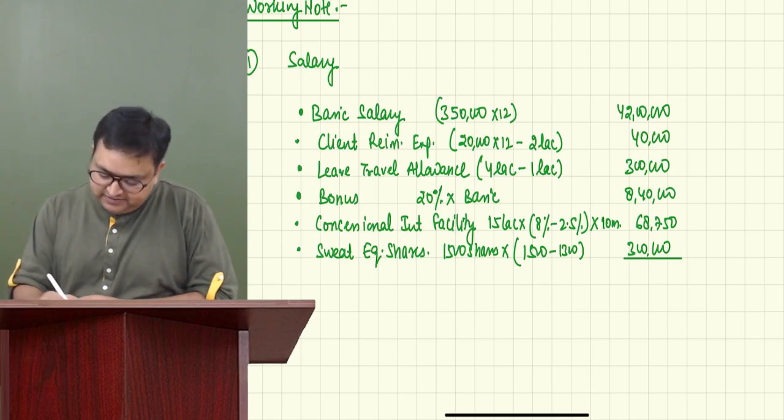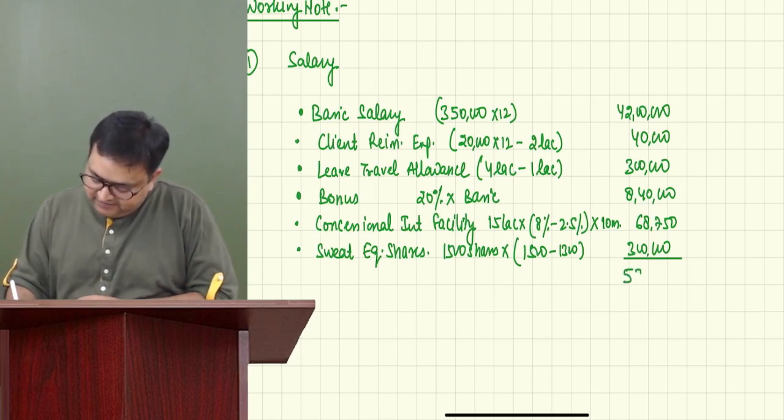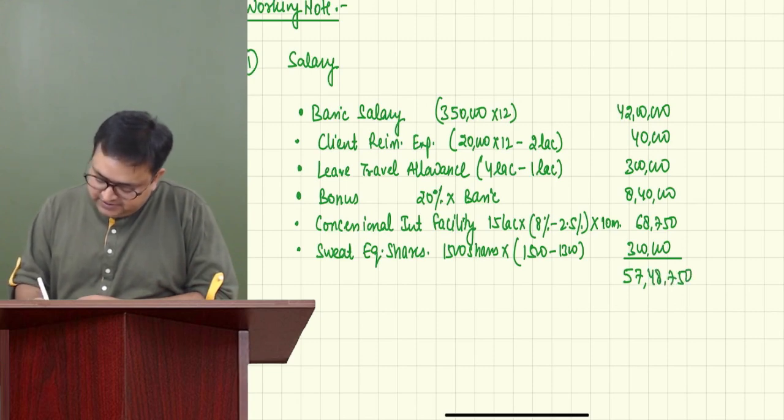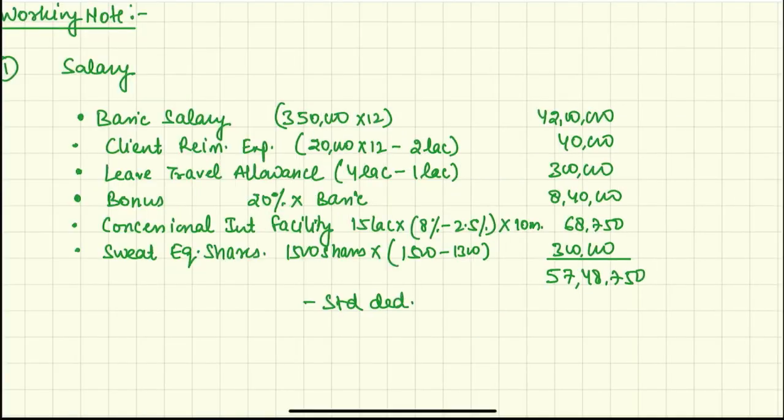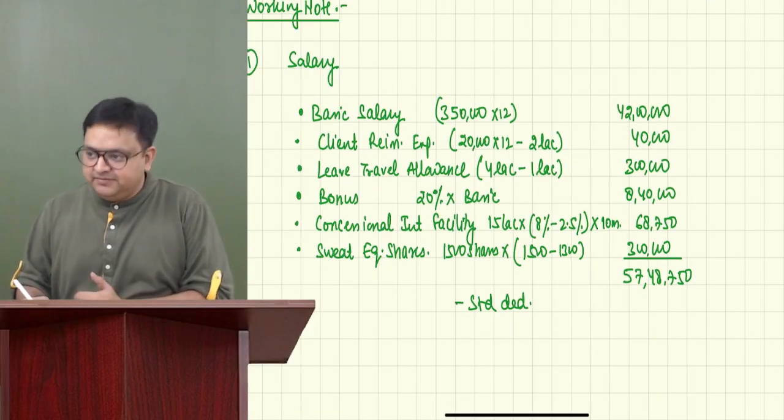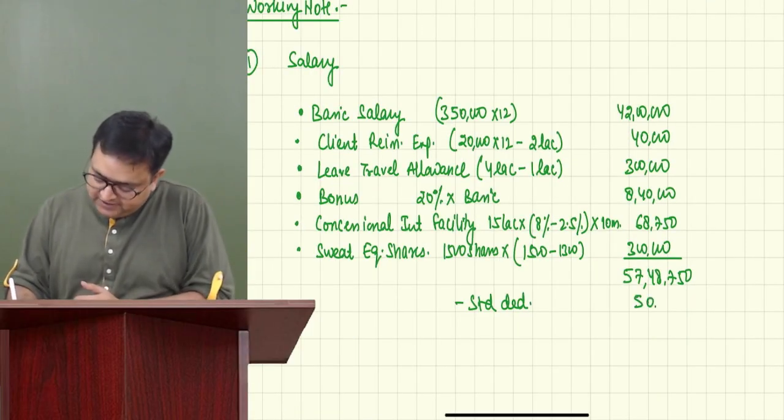Correct. I'm also getting the same thing. So it is 57 lakh 48,750 minus standard deduction. Tell me how much? 75,000 or 50,000? Standard deduction 70 or 50? 50,000. Very good. Why? It's an optional regime. Very good. 50,000.